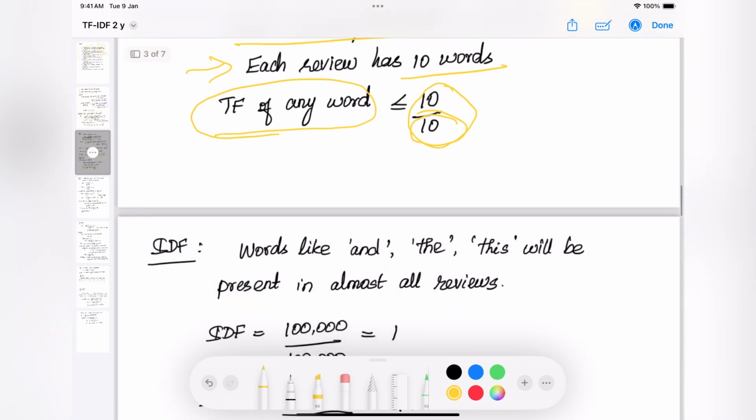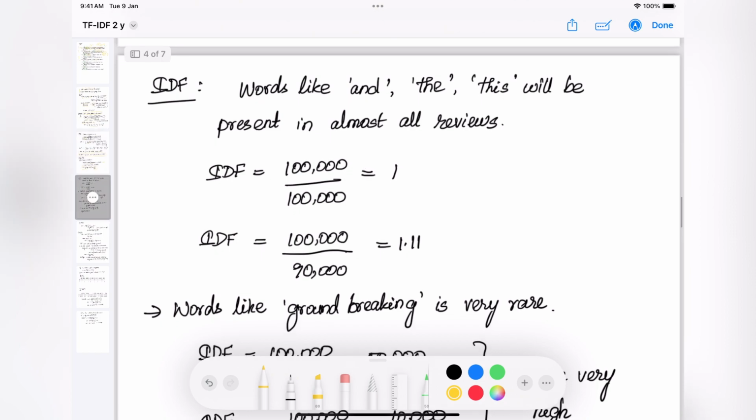Now let's go to the IDF calculation. In IDF, we have two things. First we will calculate for the less important words, then we will go for the most important ones, right? Let's take words like and, the, this. These are very less important ones.